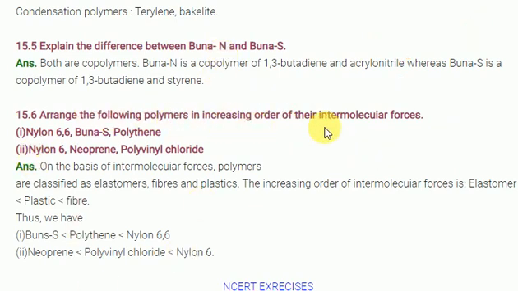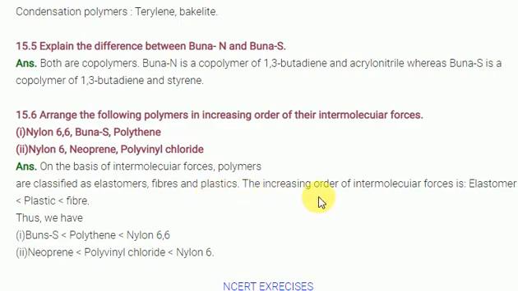Arrange the following polymers in increasing order of intermolecular force of attraction. Look at this, some polymers are given, and you have to arrange them based on their intermolecular force of attraction. Earlier we discussed that based on the intermolecular force of attraction, polymers are classified into elastomers, fibers, thermosetting polymers and thermoplastic polymers. Here nylon 6,6, Buna-S rubber and polythene are given. Nylon 6, neoprene and polyvinyl chloride are also given. On the basis of intermolecular force of attraction, nylon is always strong. Based on intermolecular force, polymers are classified into elastomers, fibers and plastics only.